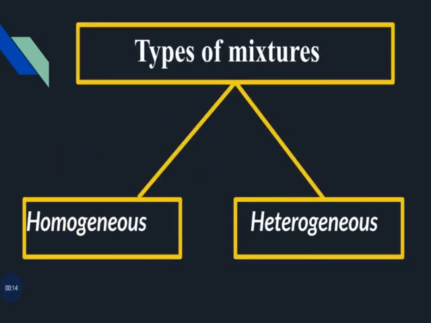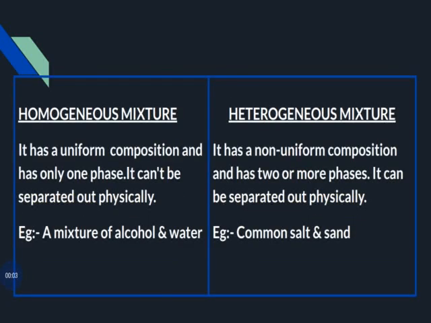There are different types of mixtures. One is homogeneous mixture, the other one is heterogeneous mixture. Let us see what is homogeneous and heterogeneous mixture. A homogeneous mixture has a uniform composition and has only one phase. It cannot be separated out physically. It has variable composition, for example a mixture of alcohol and water. In this we know these things are mixed, so it is difficult to separate them by using any physical methods.